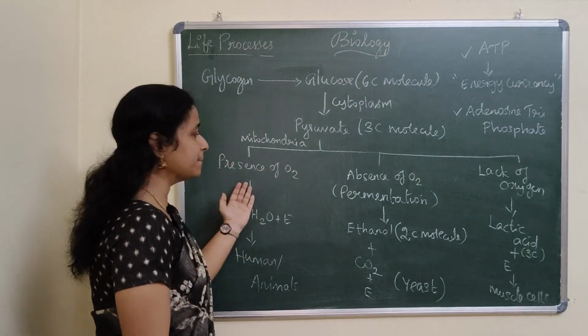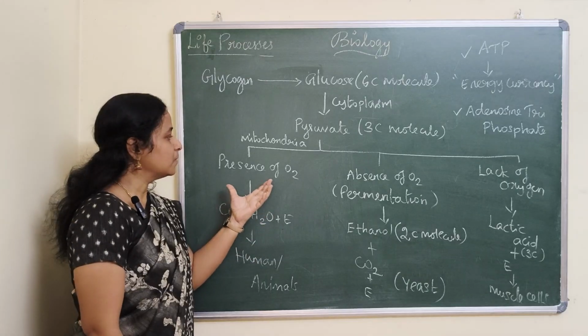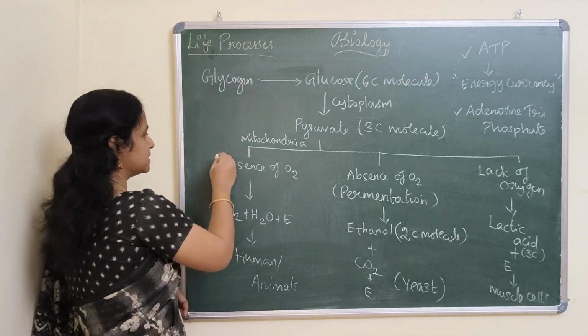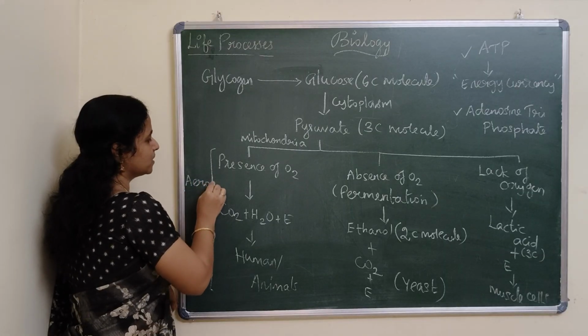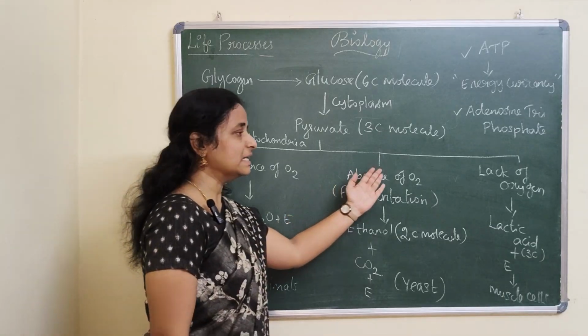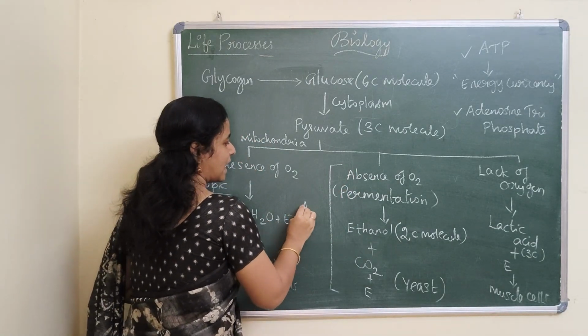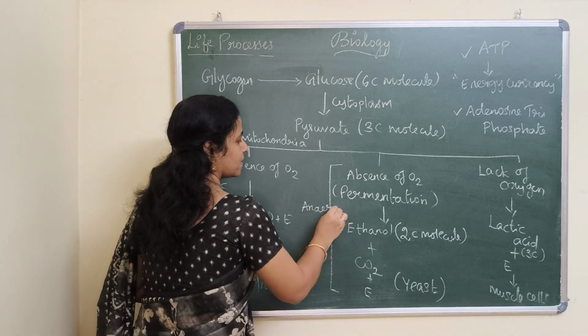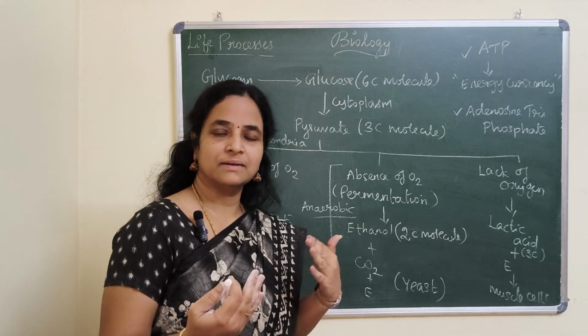So in the presence of oxygen, if respiration is taking place, we call this type of respiration aerobic respiration, and in the absence of air, we call this anaerobic respiration.